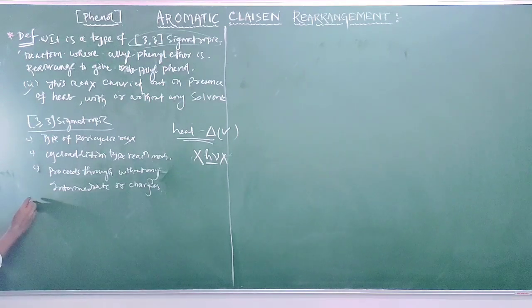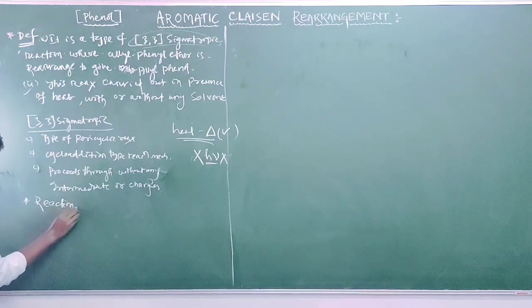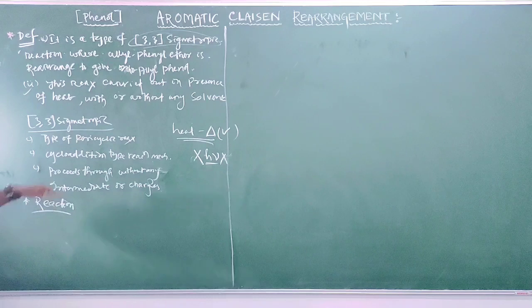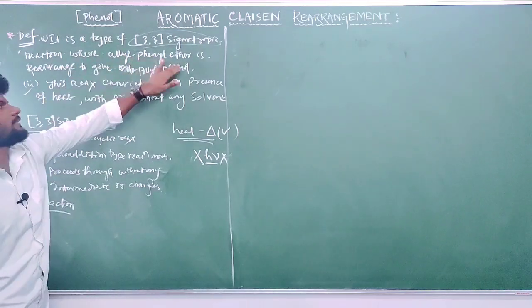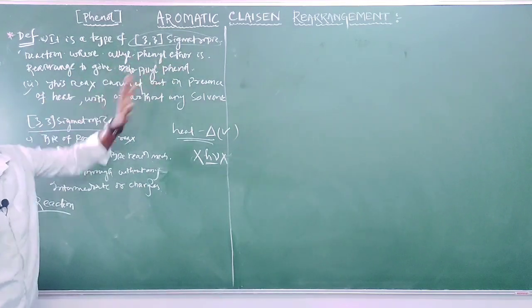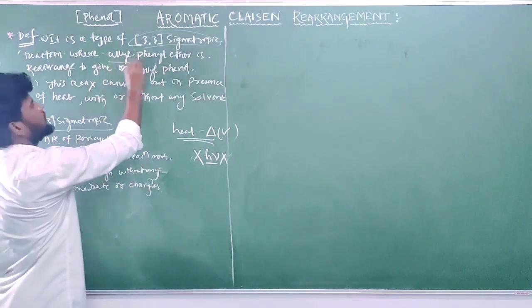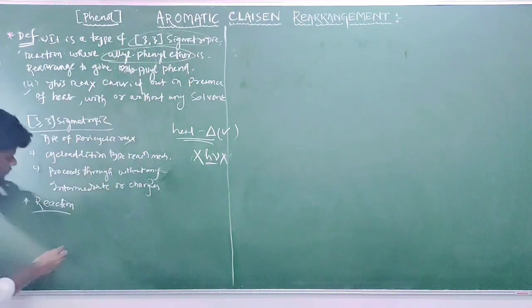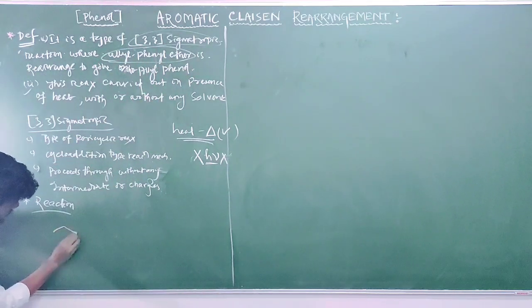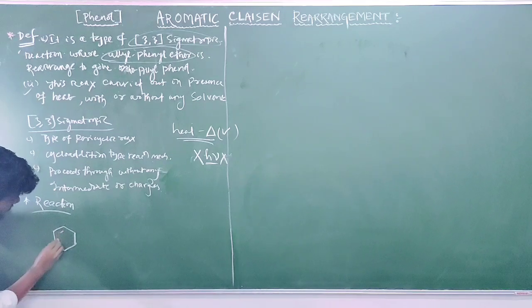Next, write the reaction. Here allyl phenyl ether converts into ortho-allyl phenol. So the starting material is allyl phenyl ether. What is the structure of allyl phenyl ether?